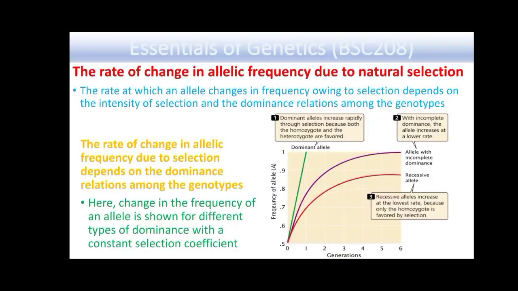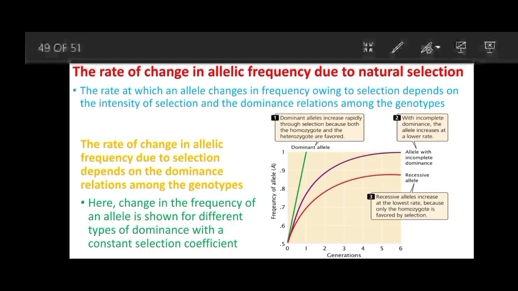Dominant alleles increase rapidly through selection because both the homozygote and the heterozygote are favored. In the case of dominance, both homozygous dominant and heterozygous conditions are favored, so allele frequency in this case is more, whereas in the other two cases it is less.